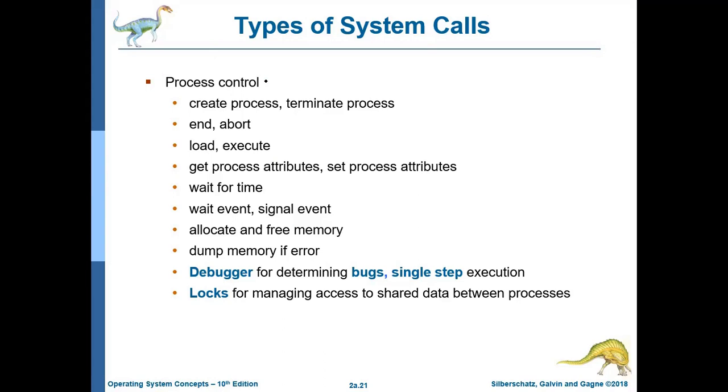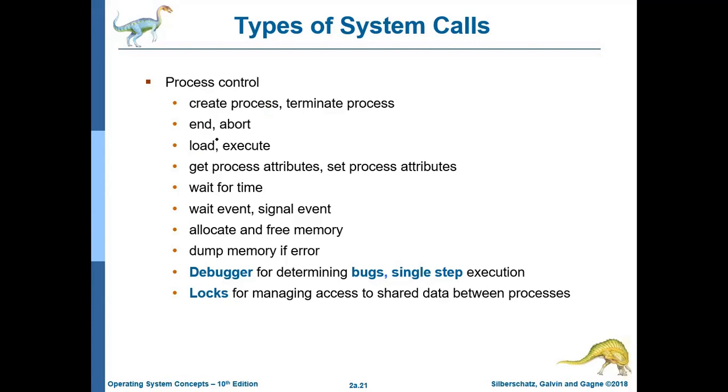Okay, for process control, we have so many system calls like create process, terminate process, and abort process. Create process: whenever you want to create a new file, you right-click on your Windows desktop and select new, then choose what kind of file you want. You create a process by double-clicking a particular item. But this is a system call; you are not directly using create process, you are indirectly using it. Then end or abort: you are running some process and you want to abort it.